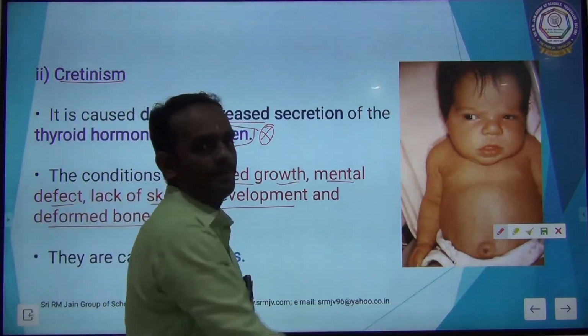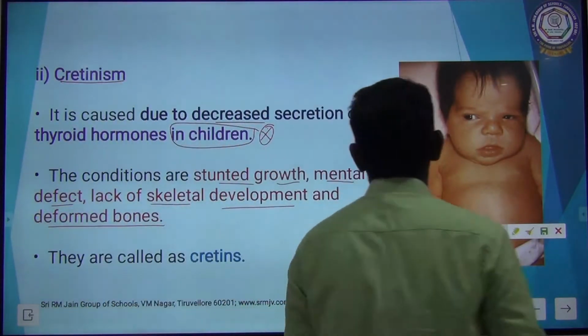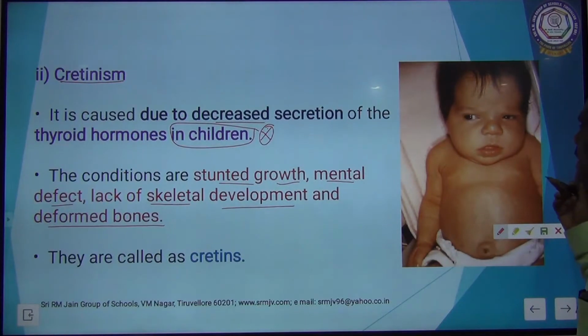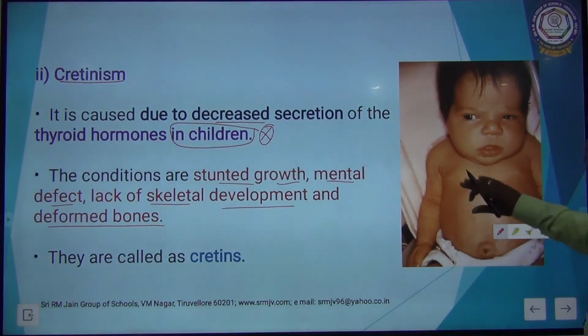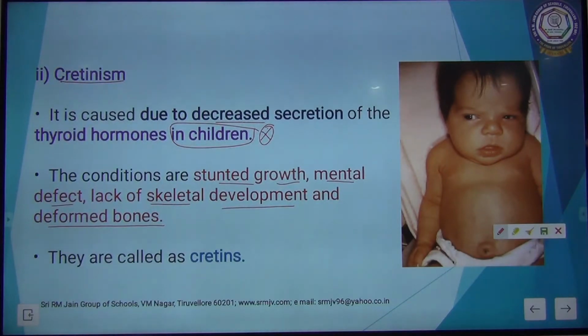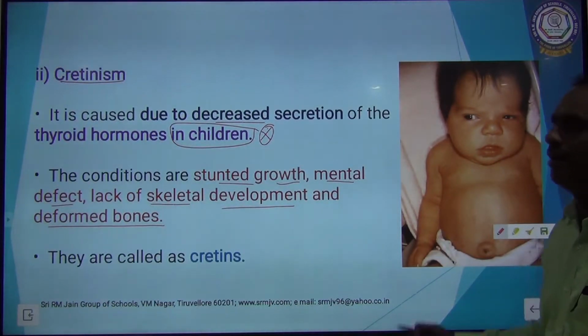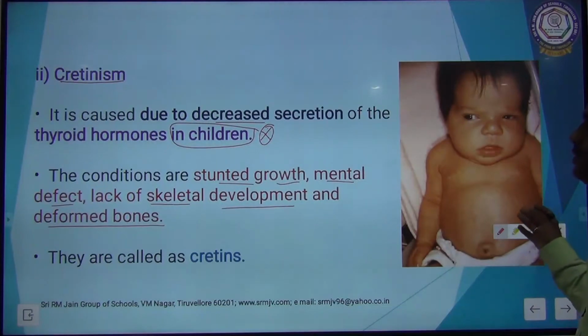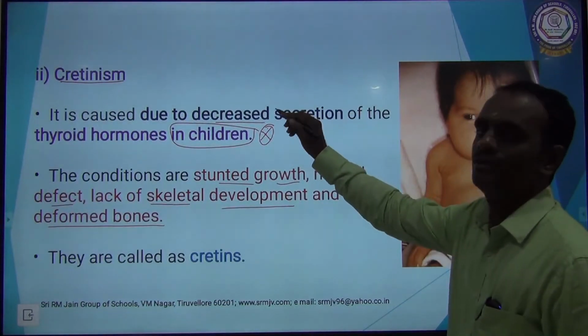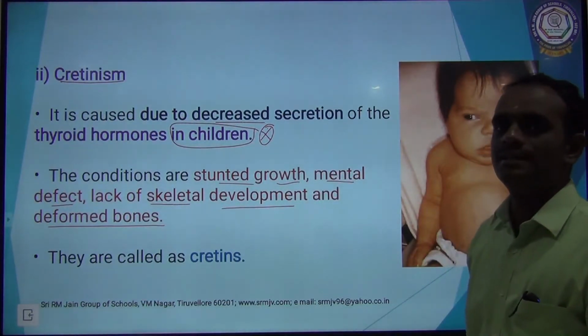See the picture here, there is a child having stunted growth and mental defects. The bones will not develop properly, deformed bones take place. All these are mainly due to a decreased secretion of thyroid hormone. Clear, children?